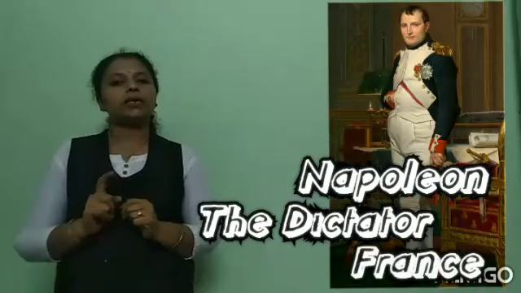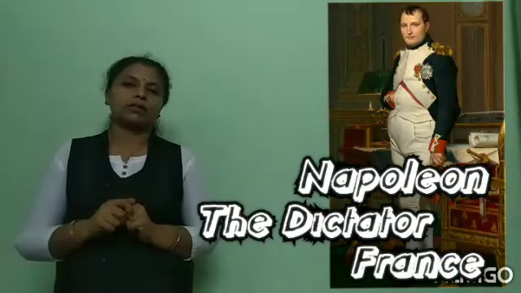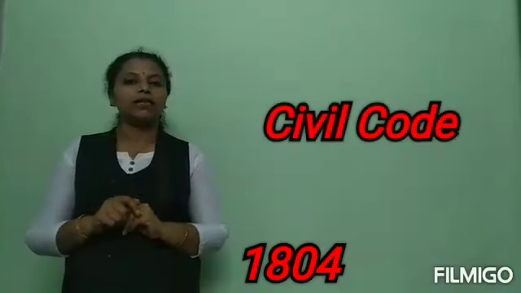So do you remember now? Napoleon was the dictator in France. But even though he was a dictator, he had made many administrative reforms in France in the year 1804. And these administrative reforms are known as the Civil Code, or we can say the Napoleonic Code.